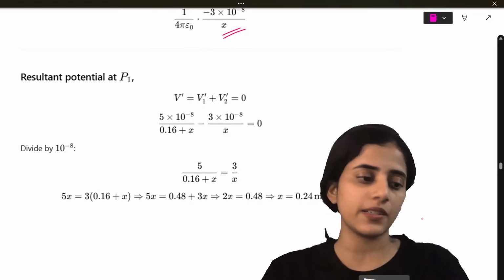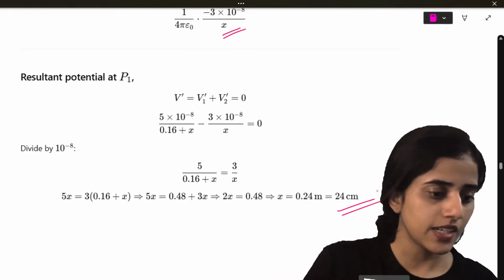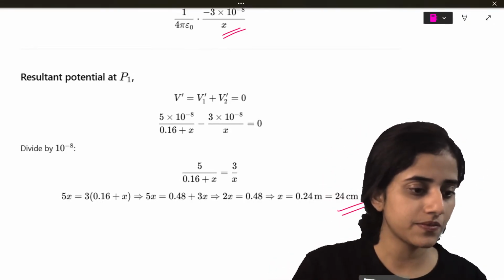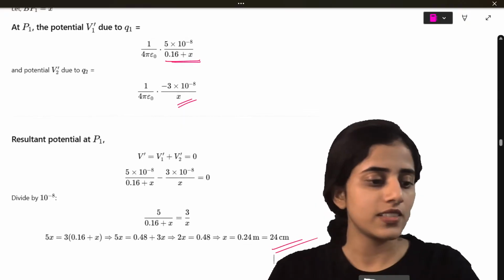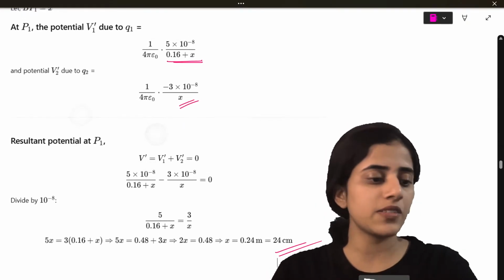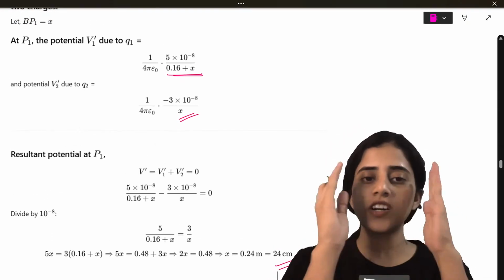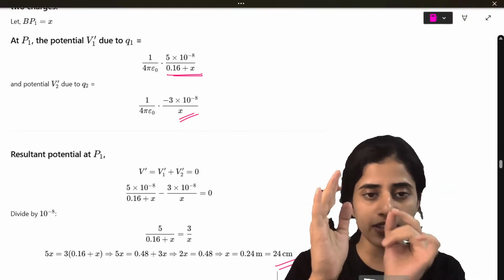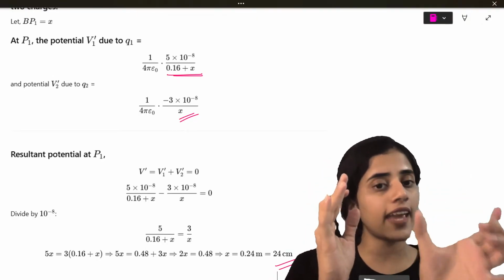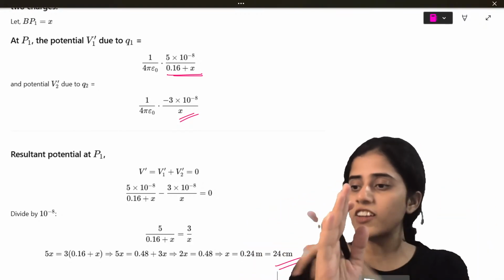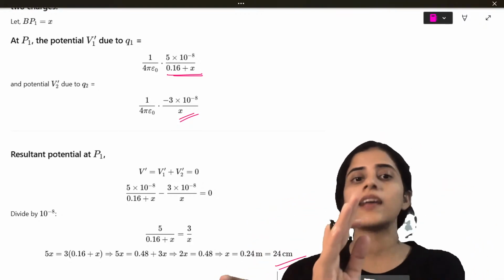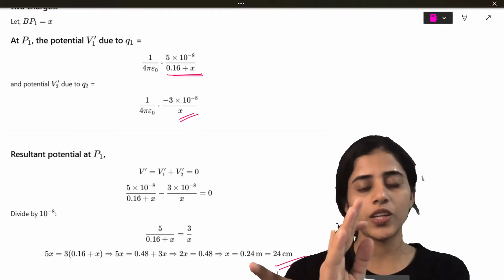Same step you are repeating. Okay? Same step. Is this fine? Yes? No? The only thing is, first you have two charges. First you find the point at the center, so you take it as x and 16 minus x. Then you have to find a point outside. If these are the two charges, find a point here, so 16 plus x.